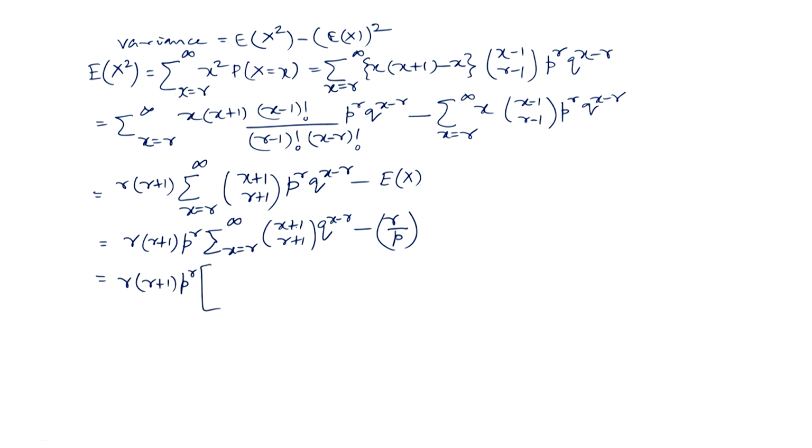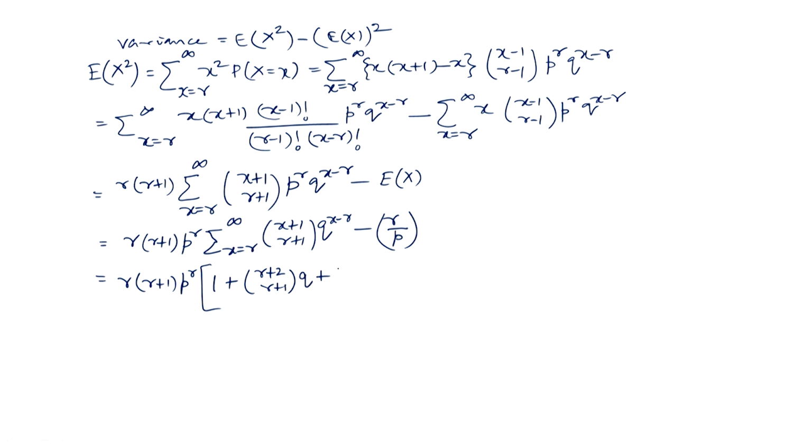Now, this is r into r plus 1 p to the power r. Let us expand this sum. So, put x equal to r, we get r plus 1 C r plus 1, that is 1, and then q to the power r minus r, that is equal to 1. So, we have 1, then x equal to r plus 1. So, you get r plus 2 C r plus 1, and we get q to the power r plus 1 minus r.